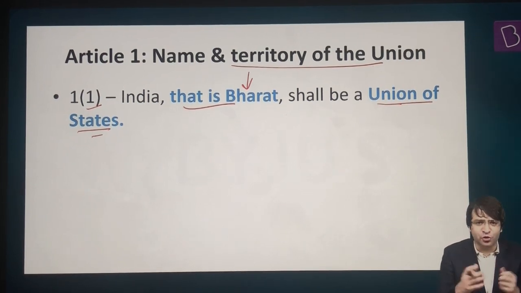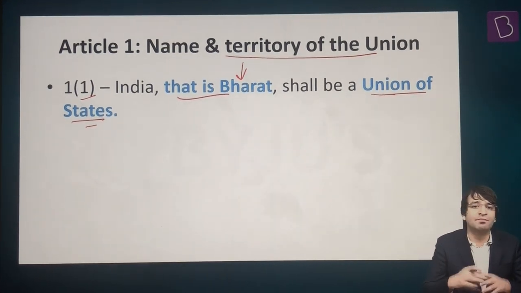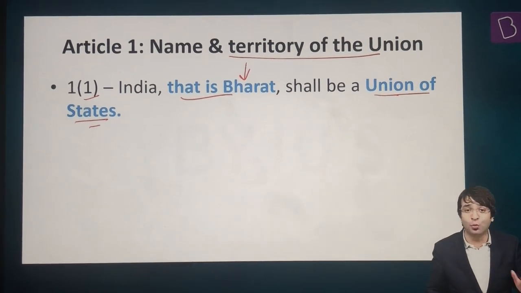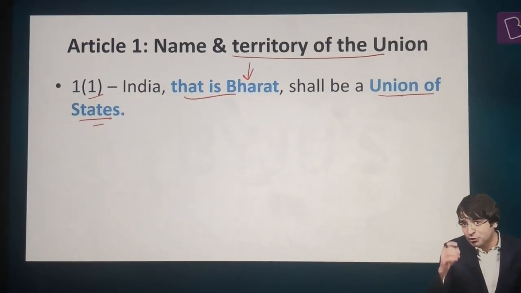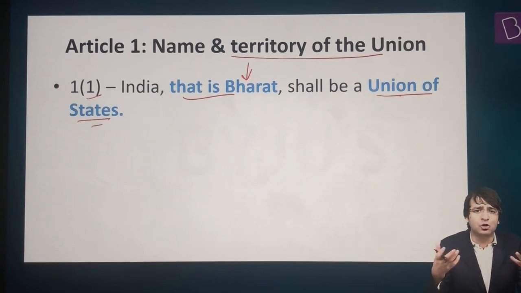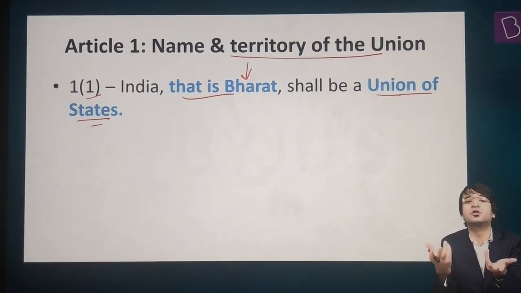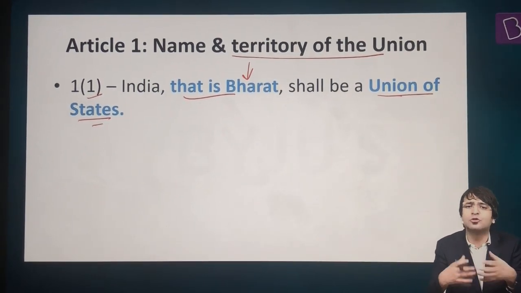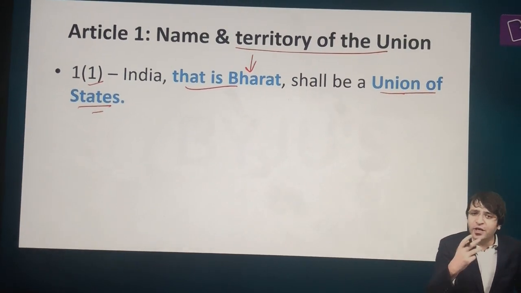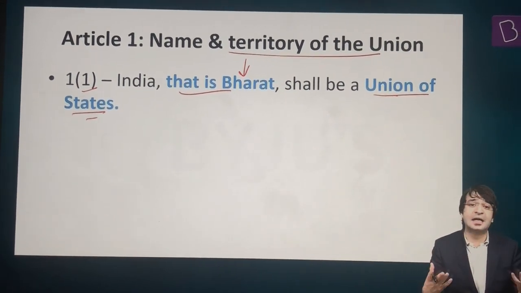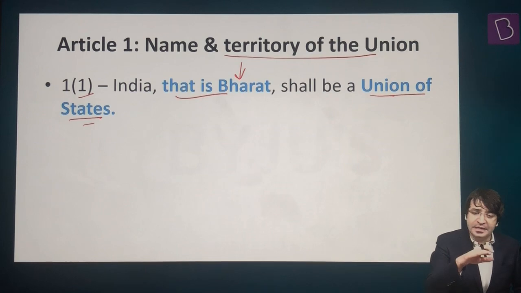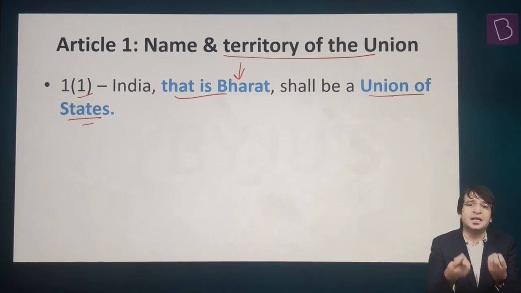So there was a confusion. There was a lot of debate, discussion and deliberation on the nomenclature, the name of this country. Some said, let's stick to India. Some said, no, we need a traditional name, Bharat. Some said, let's call it Hindustan. Some said, let's call it the Union of Sovereign Socialist States of India on the lines of the USSR. Ultimately, this controversy was settled. Two names were given, reflecting the modernity as well as the tradition. That is why we have a dual name for this country: India, that is Bharat. Both are names for this country.